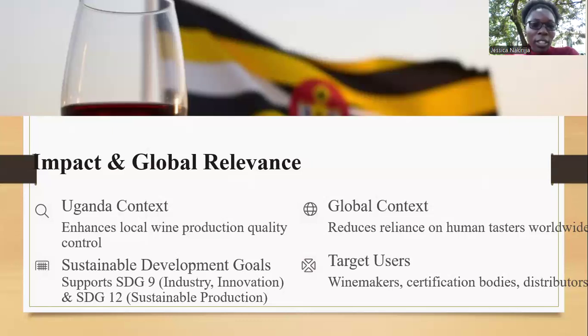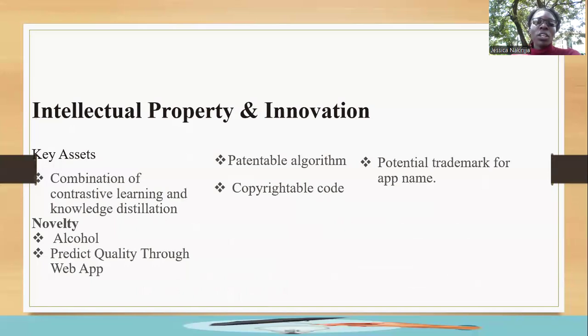For sustainable development, our project aligns with SDG goal number 9, which focuses on industry and innovation. It also covers SDG 12, which deals with sustainable development. Winemakers, certification bodies and distributors can also benefit from this project.